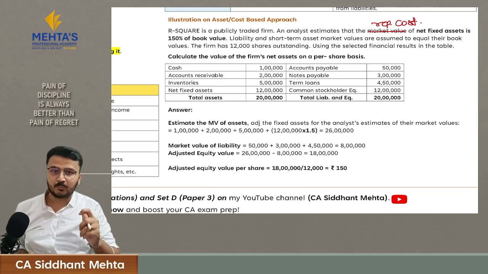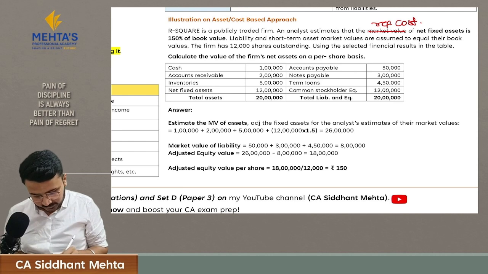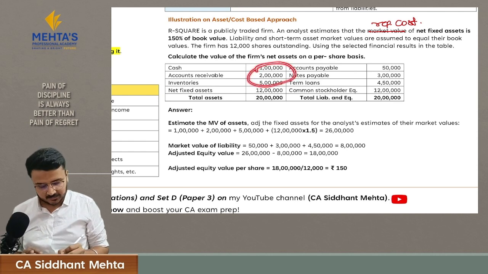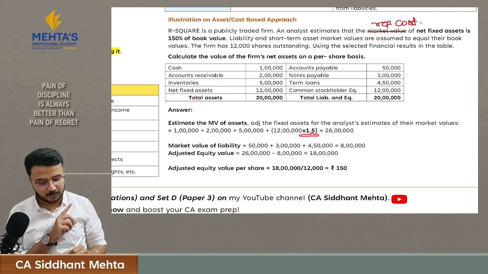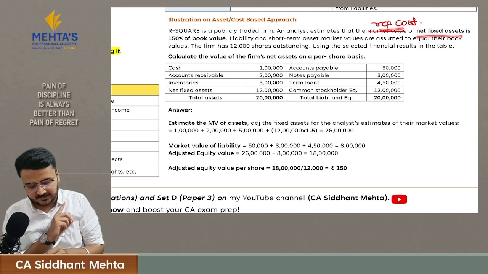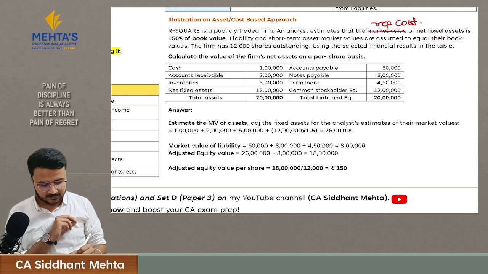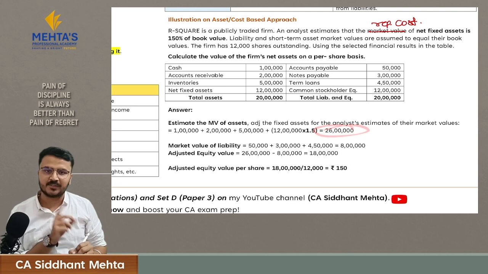First, at the time of calculating the value of the business, we calculate the value of assets. There are no adjustments in the other 3 assets, only in net fixed assets. So we'll take 12 lakh rupees and multiply it by 1.5, because the replacement cost of this asset is 150% of its book value, and we'll calculate the market value of all assets, that is 26 lakh rupees.